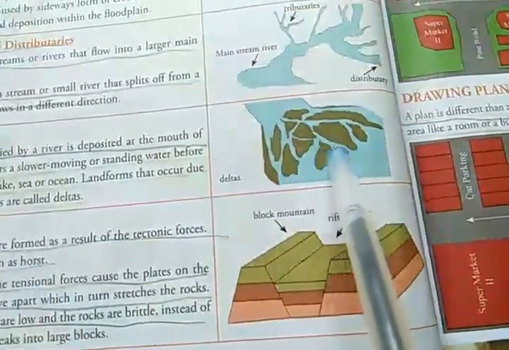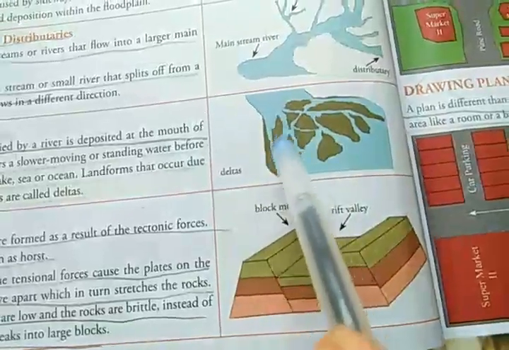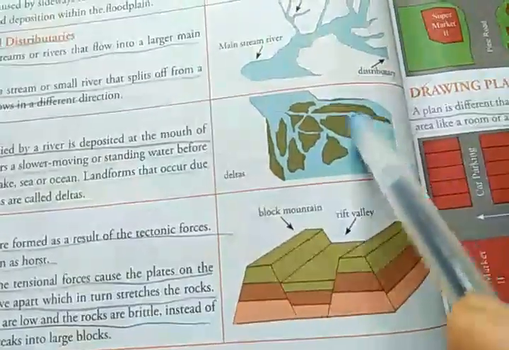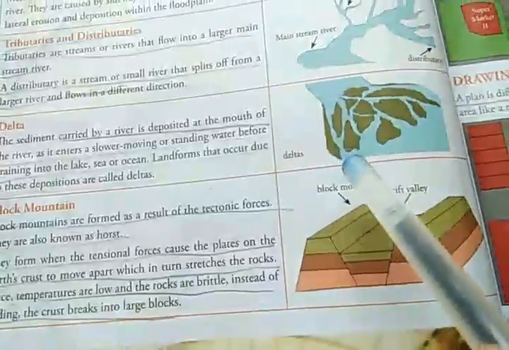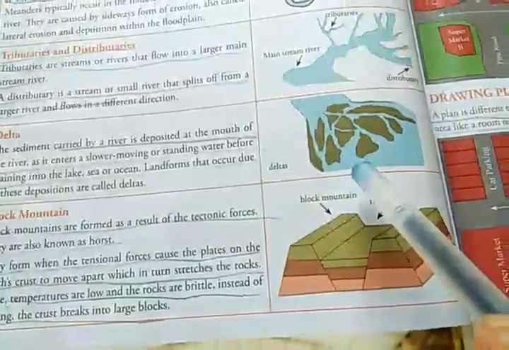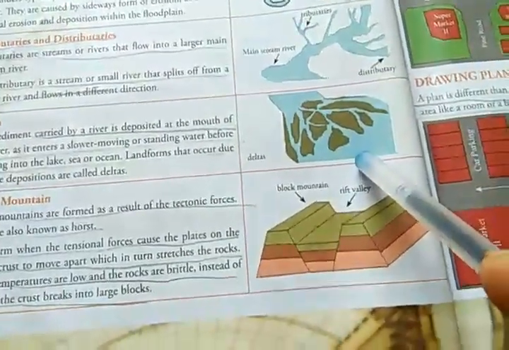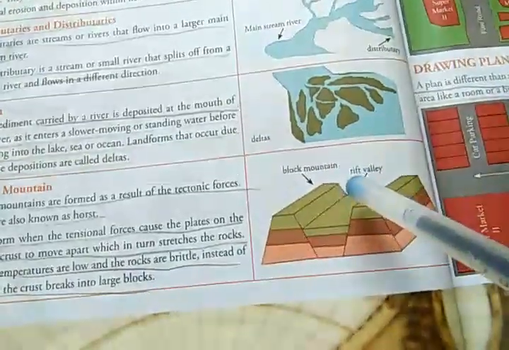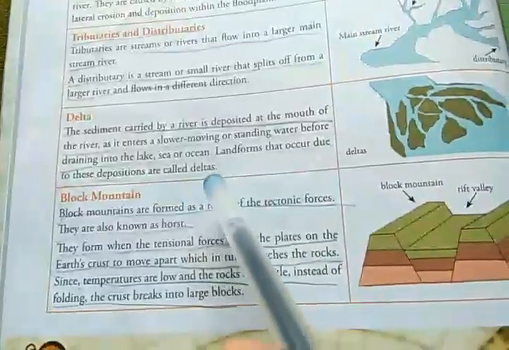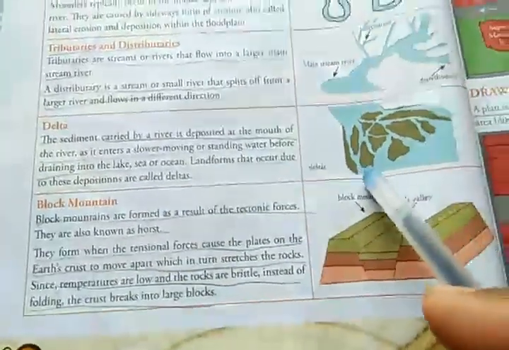These are small island-like structures, and the water gets distributed in different channels. This is called the delta. The most famous example of delta is the Sundarban Delta, which is the delta of the Ganga and Brahmaputra rivers. It is in parts of Bangladesh and West Bengal. The landforms that occur due to these depositions are called delta.